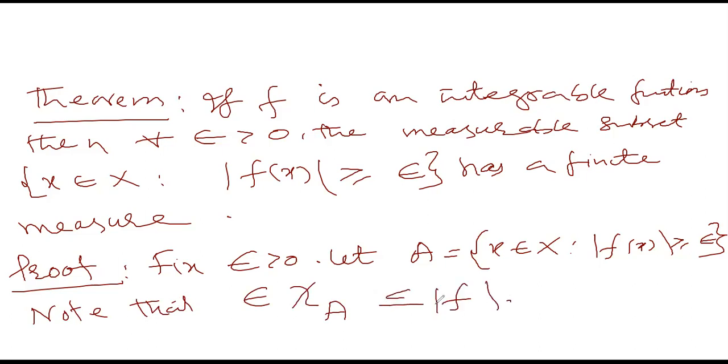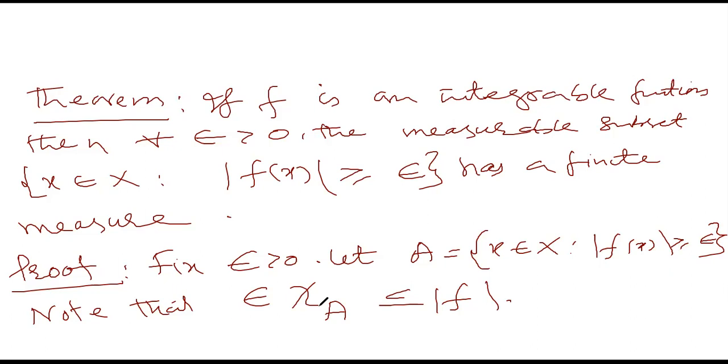This is very simple. Suppose x belongs to A. Then the left side is equal to epsilon, and the right side, mod of f(x), is greater or equal to epsilon, because whenever x is in A, mod of f(x) is greater or equal to epsilon. So this inequality holds, because for x in A we get epsilon less or equal to mod of f, which is true whenever x is in A.